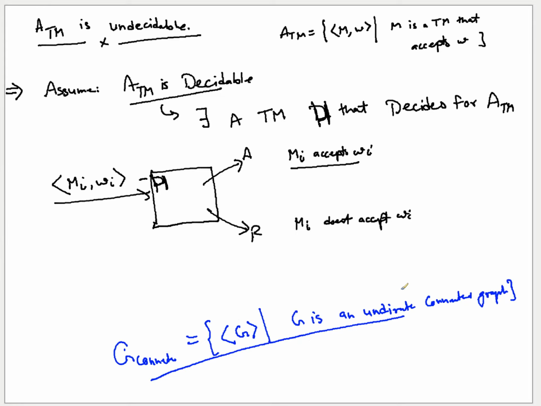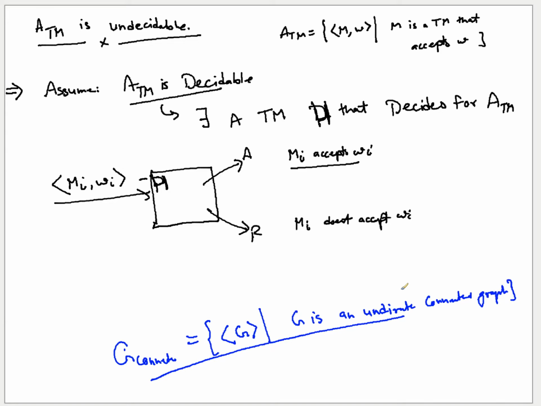Having a decider for this language, what does it mean? That you have a Turing machine, whenever you pass in the description of a graph, it is going to accept or reject. When it accepts, what does it mean? That means that graph is in this language. When the graph is in this language, what does it mean? The graph is connected. When the decider rejects, that means it is not in this language, and therefore that graph is not connected.